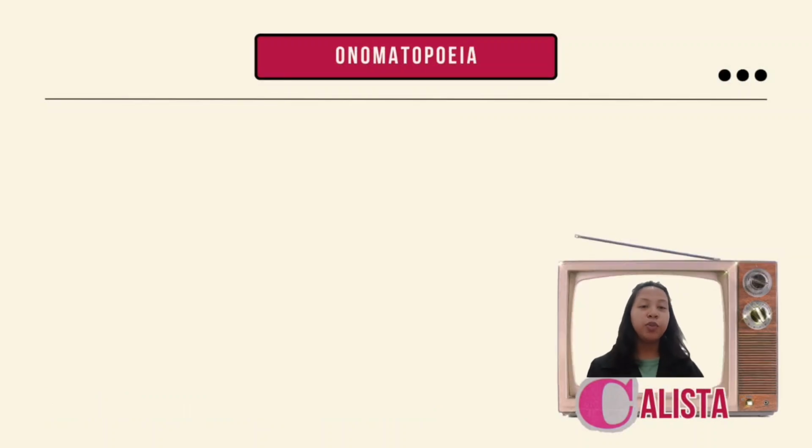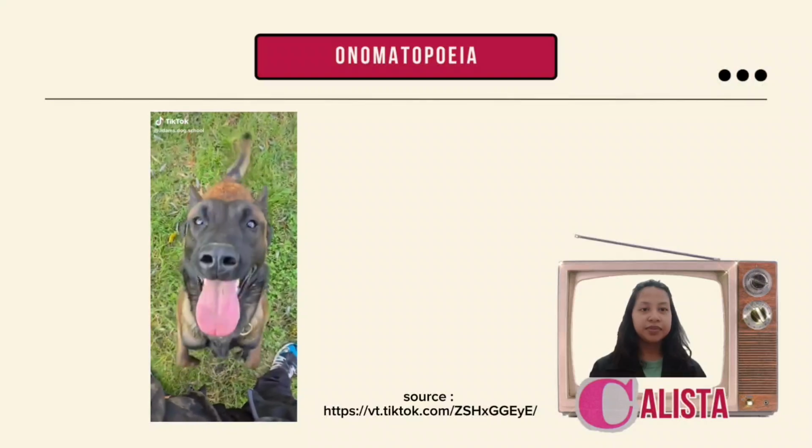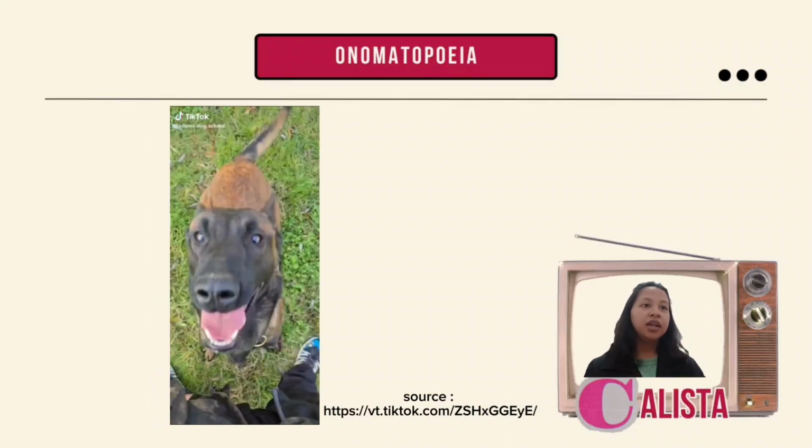The next one is onomatopoeia. Guguk. It is an example of onomatopoeia because it imitates the natural sound of a dog barking. It represents how sounds are encoded into language to create a more vivid and expressive effect.